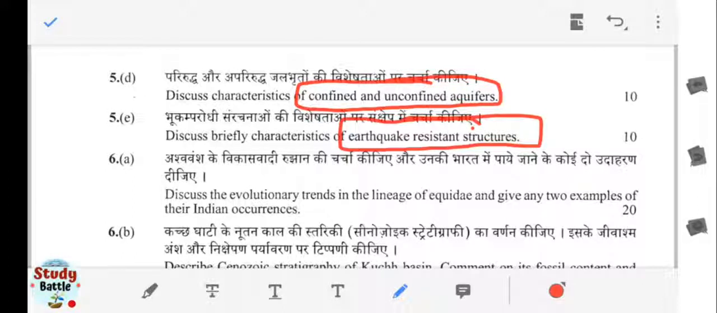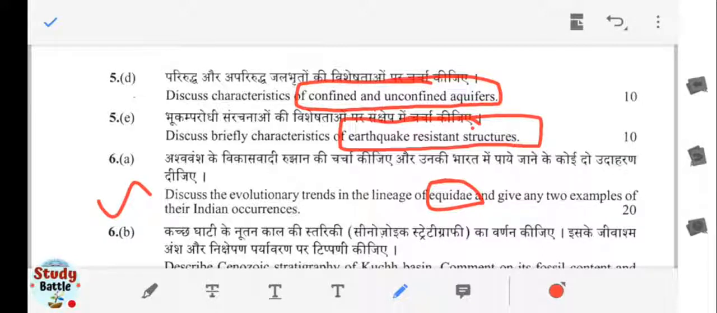Discuss the evolutionary trends in the lineage of equidae, and we have to also give any two examples of the Indian occurrences of the equidae. So equidae means you have to talk about the evolutionary trends of the horses. Okay, so this is a question from the vertebrate paleontology.